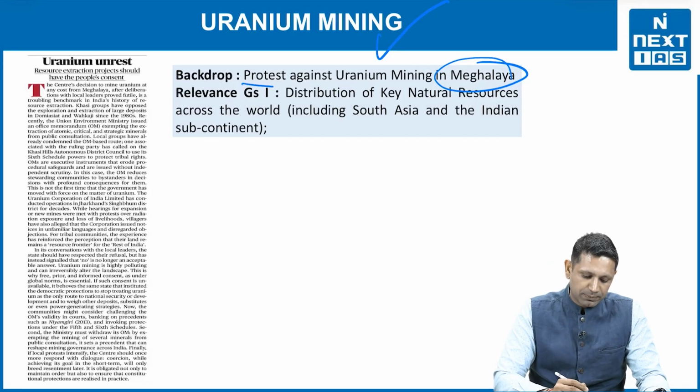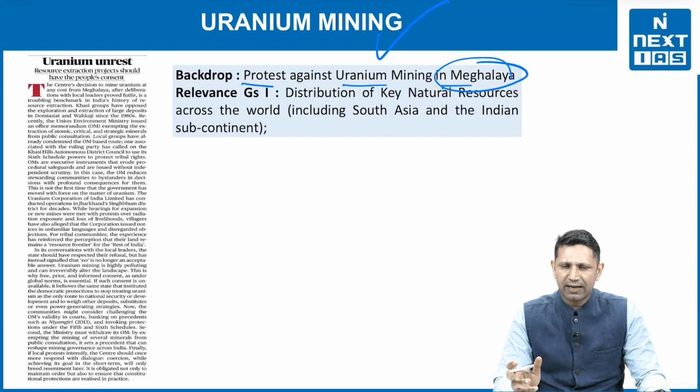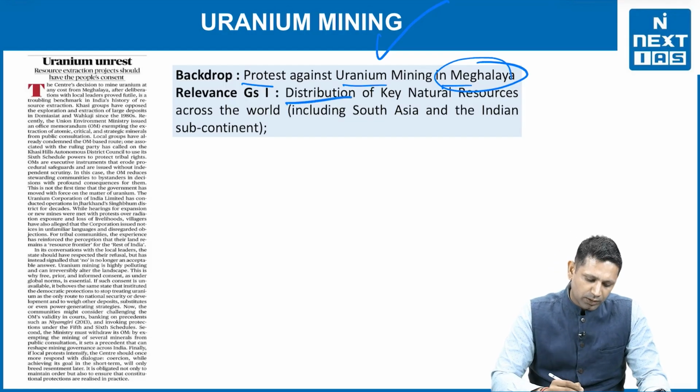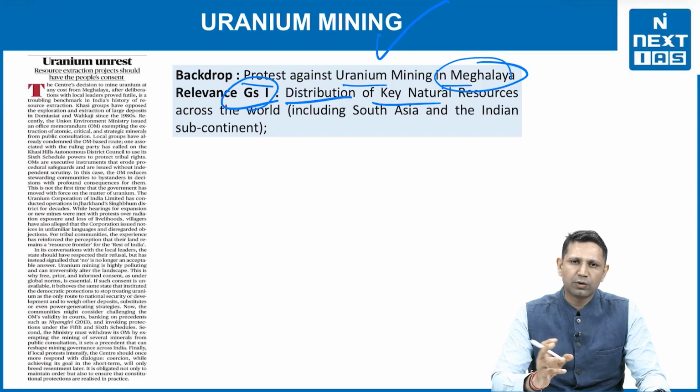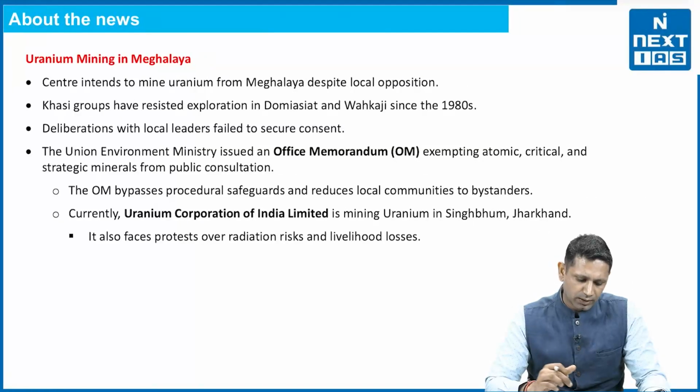The context is very simple: protest against uranium mining in the Meghalaya, and this topic is relevant from ecological point of view as well as from the geography point of view in the GS paper 1, the distribution of key natural resources. So here we are going to see wherever uranium is found in India. Secondly, we are also going to see what are the problems with the mining sector in the country, what are the challenges the mining sector is facing and the issues it is creating. So let's see the news.